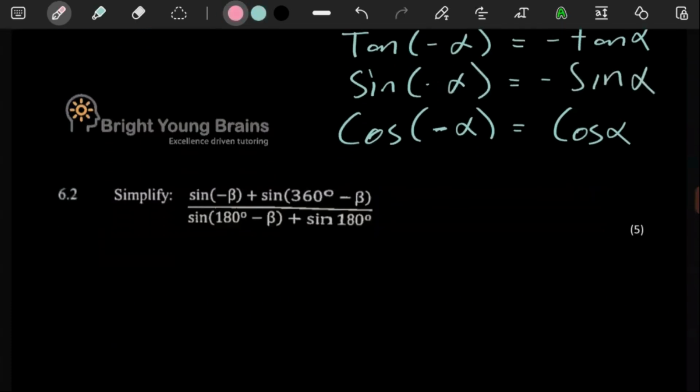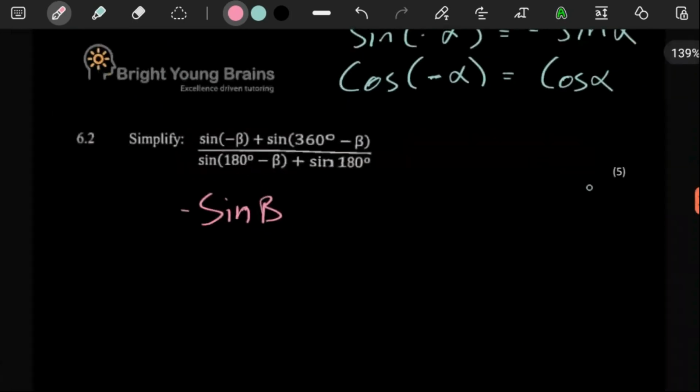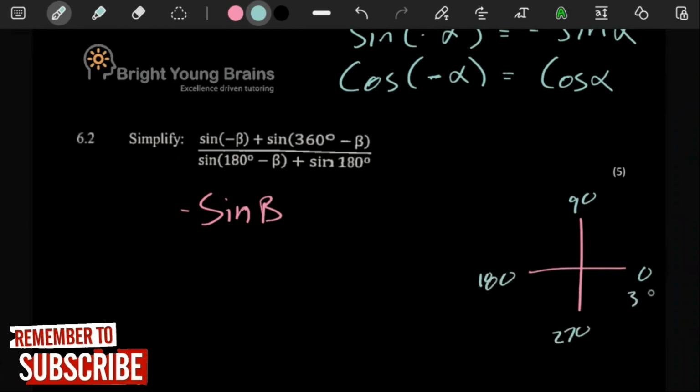So here, where you see sine negative b, this is the same as negative sine b. Cos 360 minus, remember you can just use the CAST diagram here. There's 0, 90, 180, 270, and then 360 here. See?